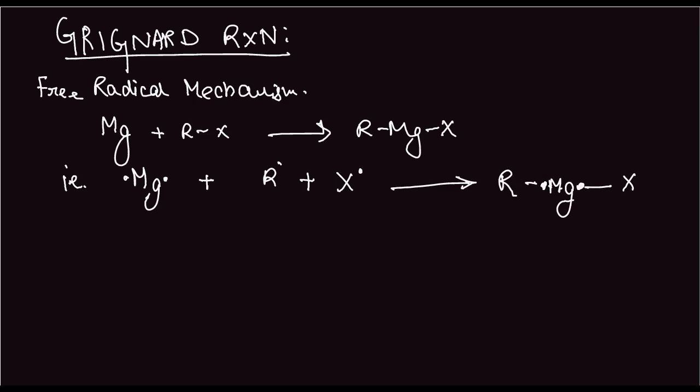So these are the electrons of Mg, these are the electrons of R, and this is the electron of X. So this is the free radical mechanism.